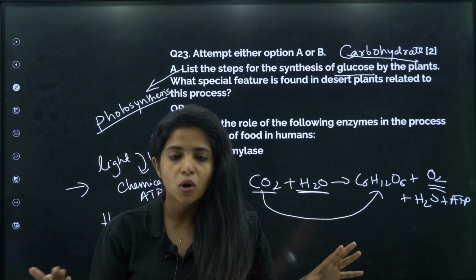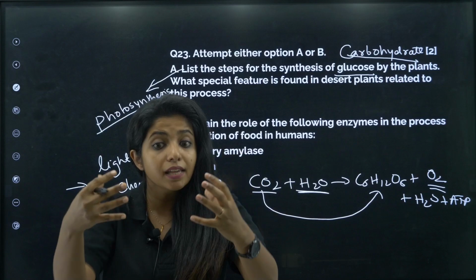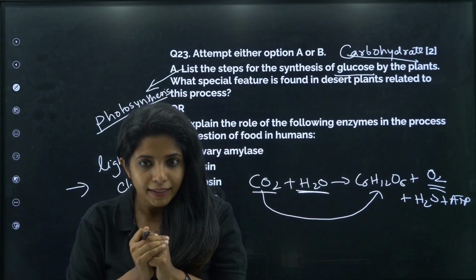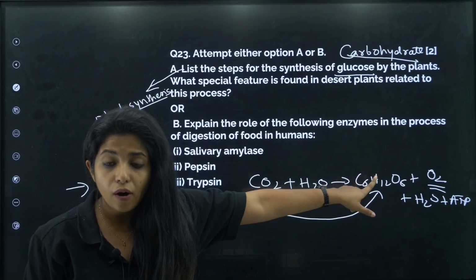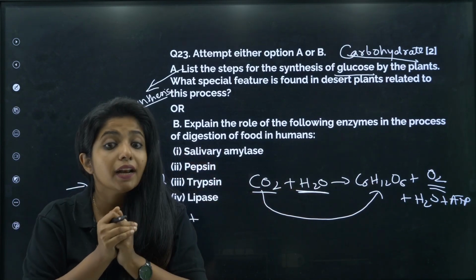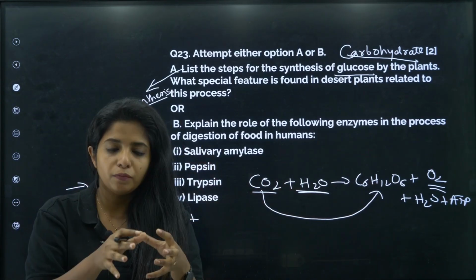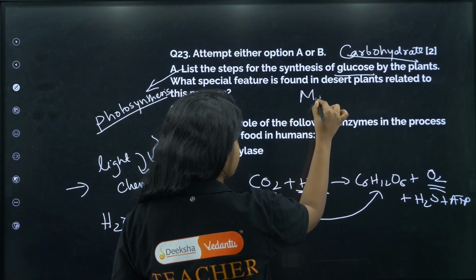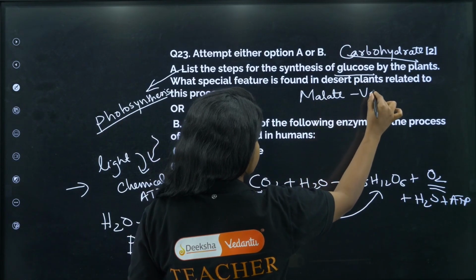At night time, what do they do? They open the stomata, take in the carbon dioxide and keep it safe. Okay, anyways, you need the carbon dioxide for the production of carbohydrate. So basically, you take in the carbon dioxide and keep it safe. You convert it into a different molecule which you call malate, and you store it inside the vacuole.